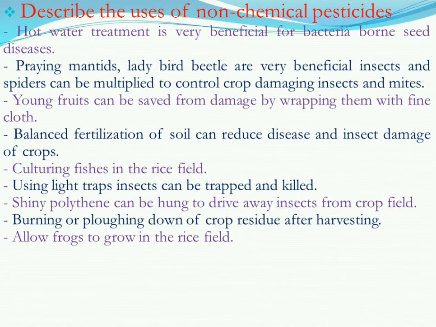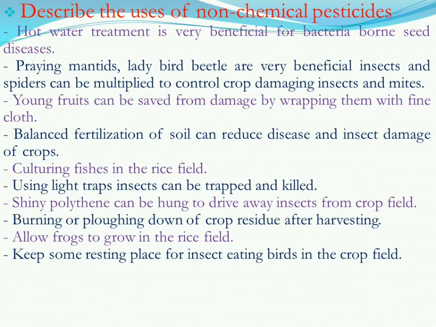Allow frogs to grow in the rice field. This is the same as we discussed earlier about culturing fishes, because we know frogs eat insects, so this is helpful for the crop field. Keep some resting places for insect-eating birds in the crop field. That means if we keep some place where birds can sit in the crop field, we know birds eat insects, so sitting there, they can eat any insects in the crops.